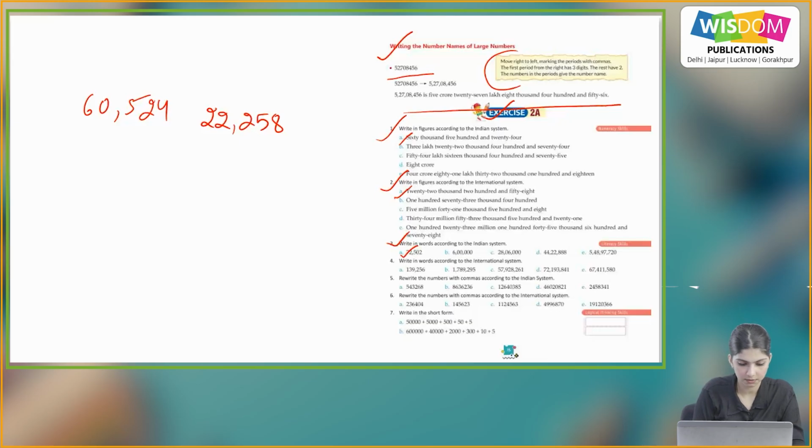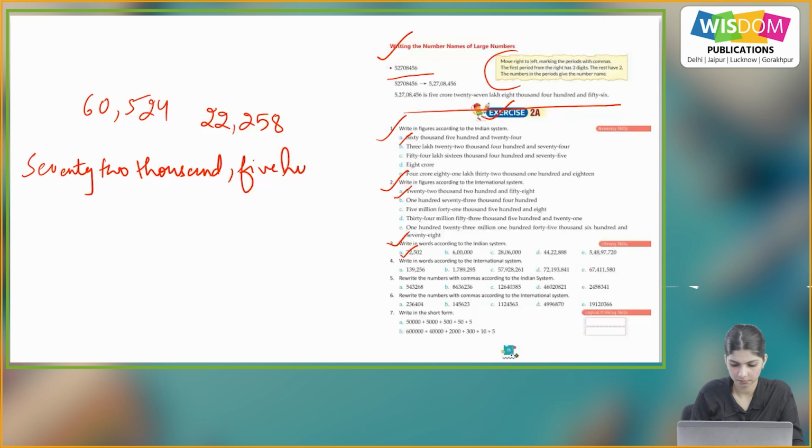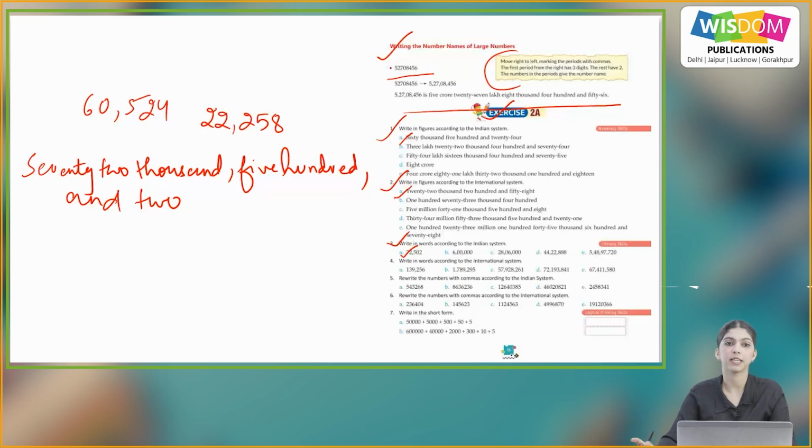So we will write it as 72,000 500 and 2. So similarly, you will do the rest of the parts on your own.